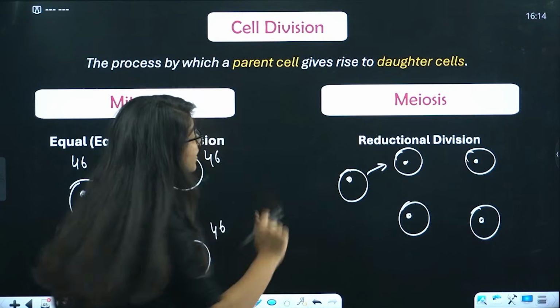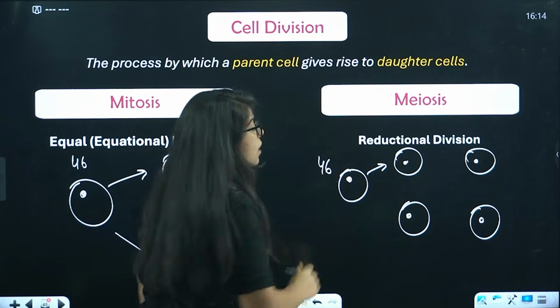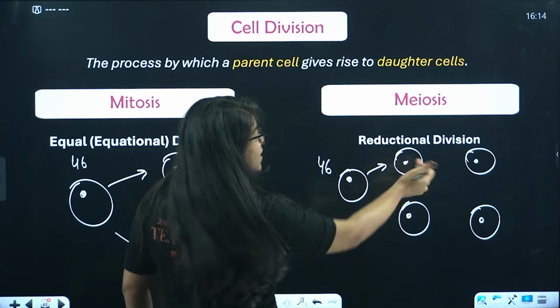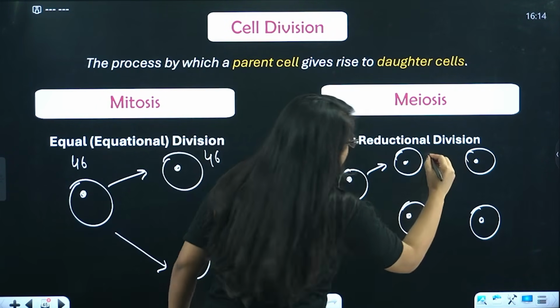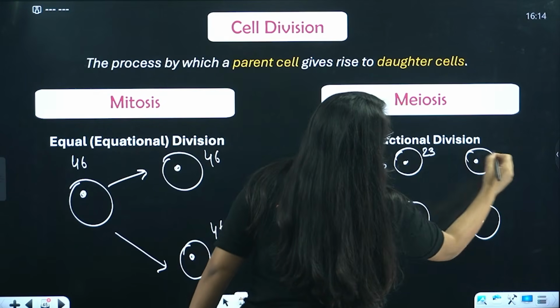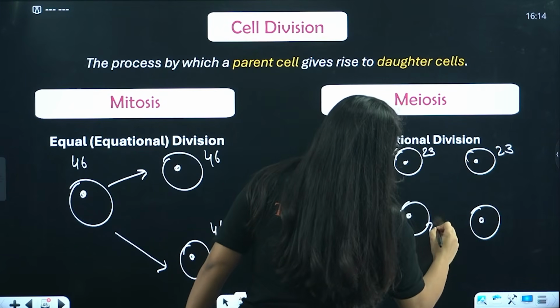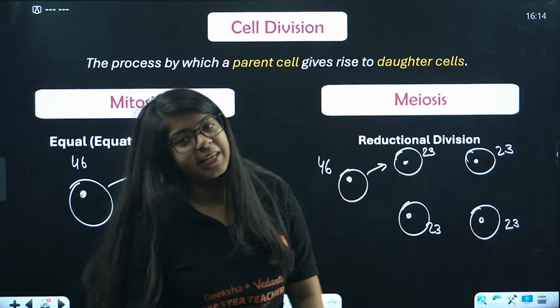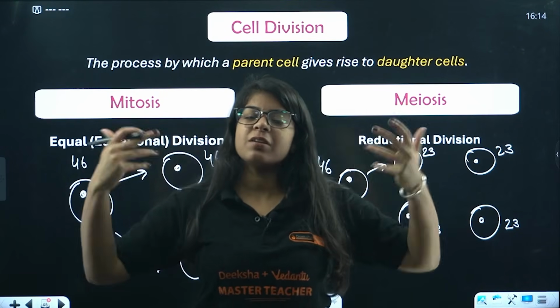No. This is called reductional, which means the chromosomes reduce. So each gets half of the chromosomes, that means 46 by 2, 23. So this gets 23, this gets 23, this gets 23, this also gets 23. That is cell division.